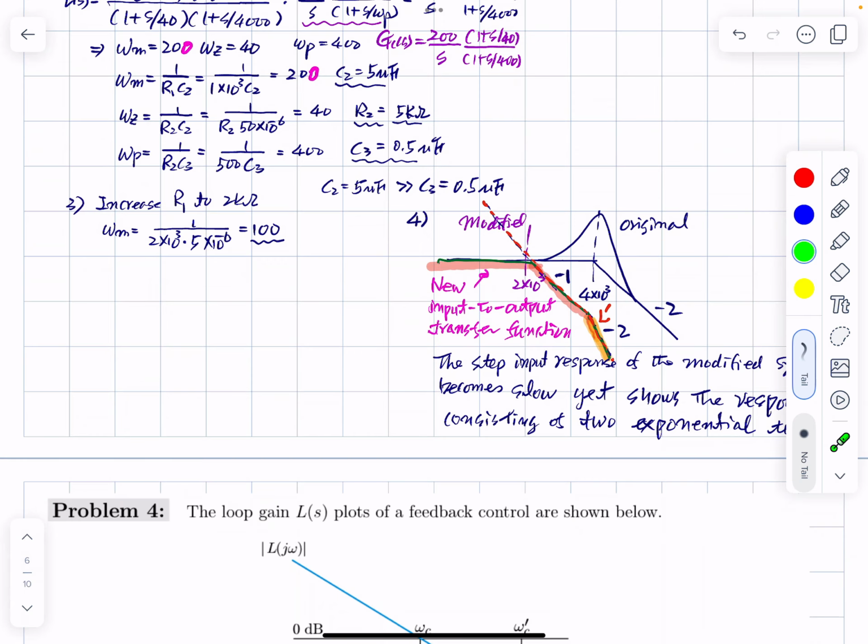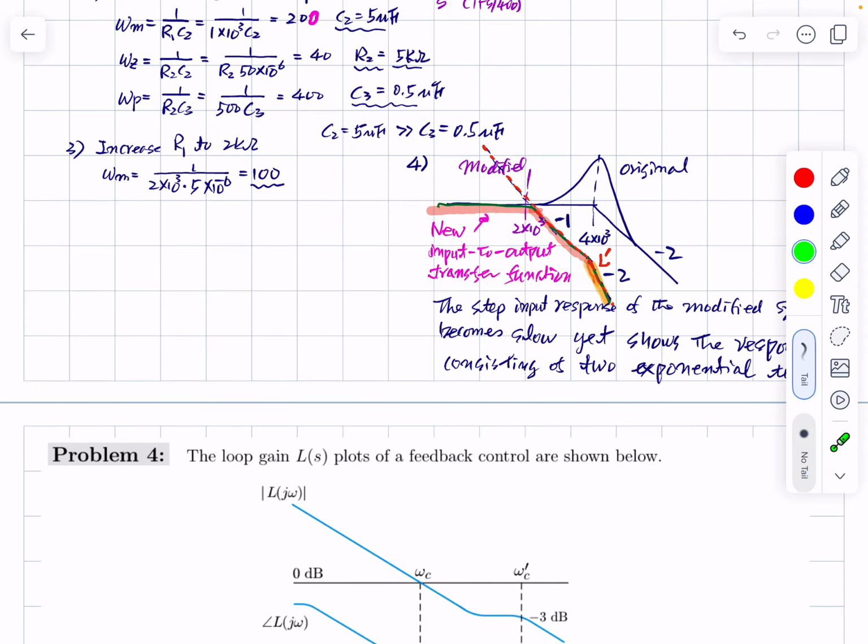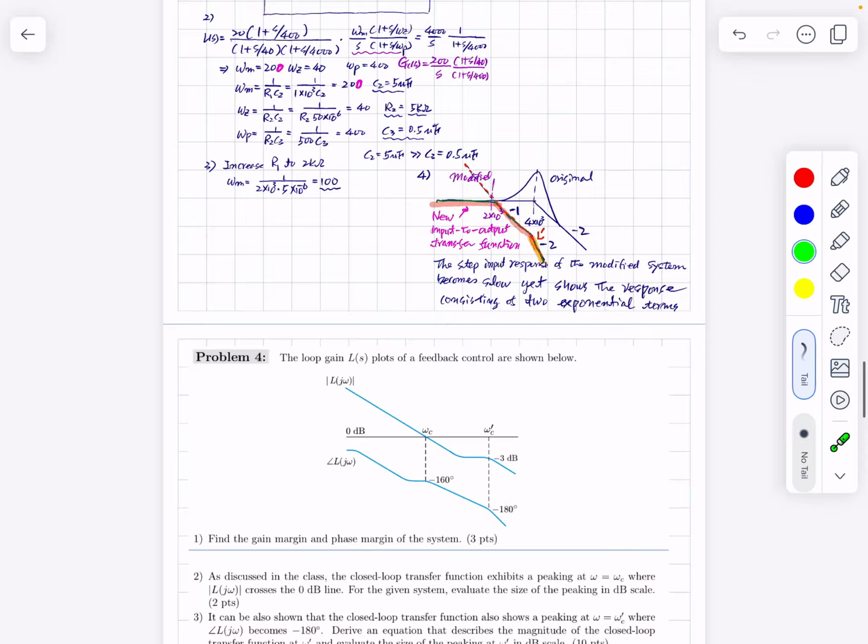So now the input to output transfer function looks like this. It consists of two exponential terms, and this occurs at low frequency. The speed of the input response is modified. Obviously, it becomes slower than the previous one, and shows a response consisting of two exponential terms only.